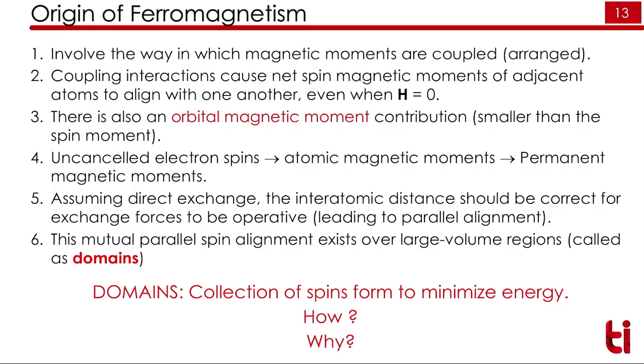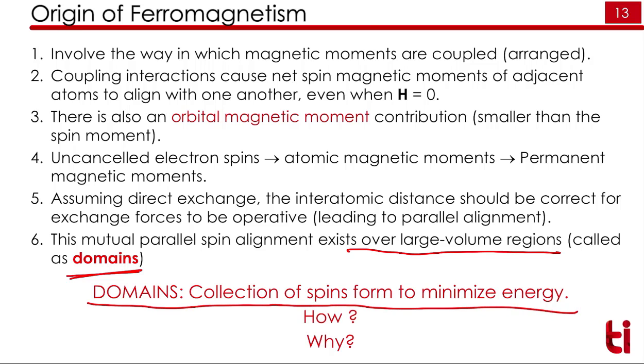The formation of that coupling gives rise to a region, and that region we call a domain. So the coupling or alignment of the spins gives rise to a region over an extended area, and that we call a domain. Domains are formed to minimize the energy, and a domain is basically a collection of spins.